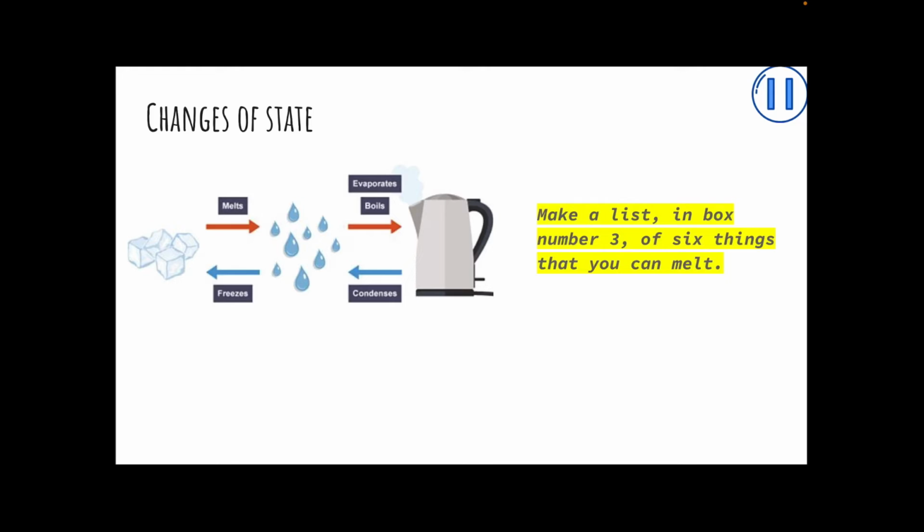In box number 3, make a list of 6 things that you can melt. Pause the video until you have your answer written down.